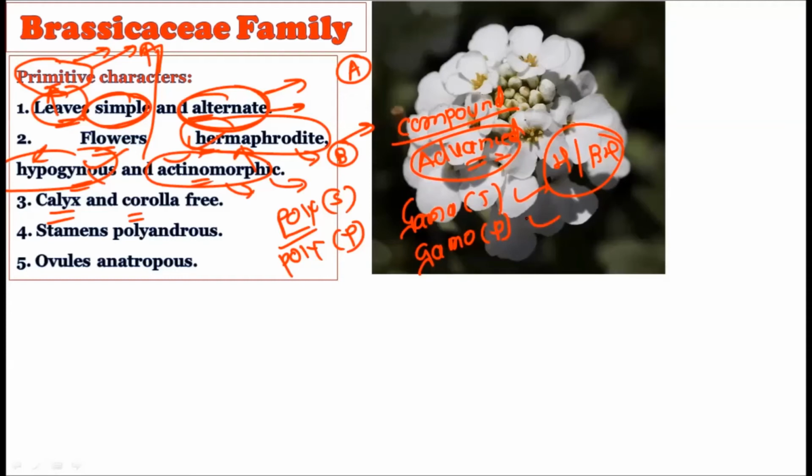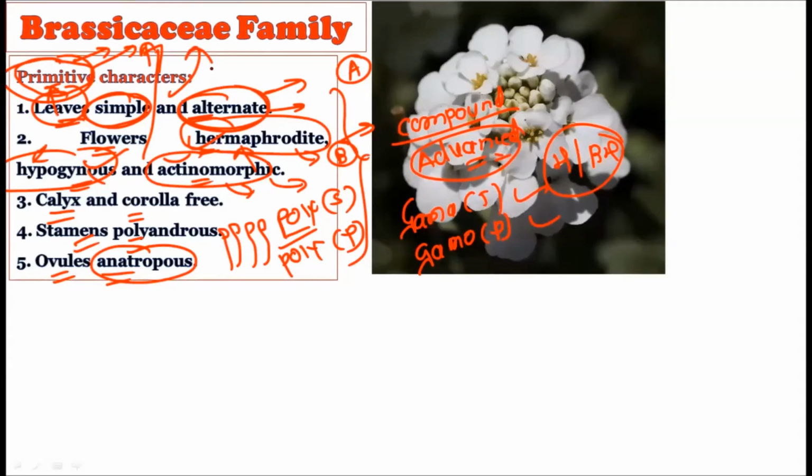Now see, the stamens are polyandrous, that is, they are not fused with one another. Stamens are also free from one another, and this condition is also considered a primitive condition. Then the ovules are anatropous. This anatropous type of ovule is also considered ancient or primitive. So the presence of all these characters makes the Brassicaceae family a primitive family.